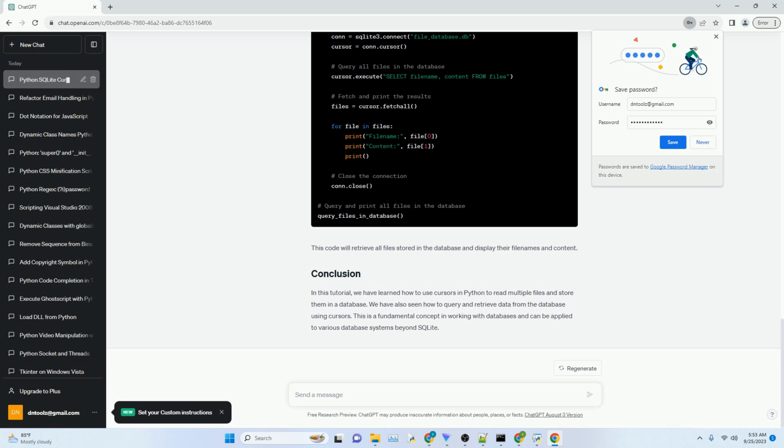In this tutorial, we have learned how to use cursors in Python to read multiple files and store them in a database. We have also seen how to query and retrieve data from the database using cursors. This is a fundamental concept in working with databases and can be applied to various database systems beyond SQLite.